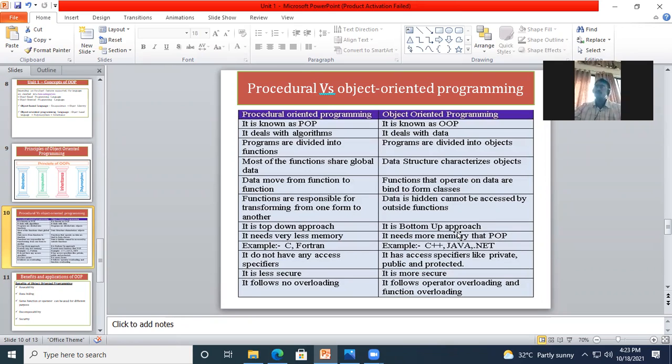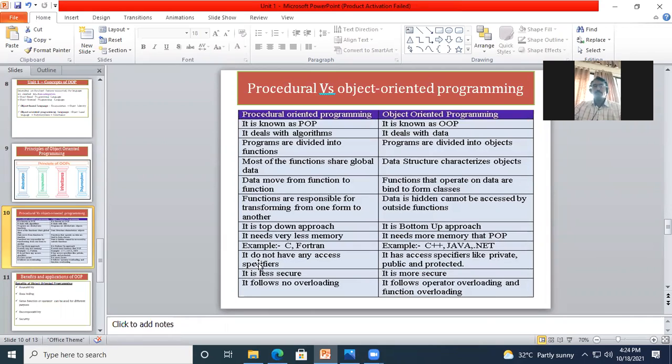So we call it a bottom-up approach. Then examples: C, Fortran for the procedural oriented, and we have C++, Java, .NET considered under object oriented. Now there are 2 parts.